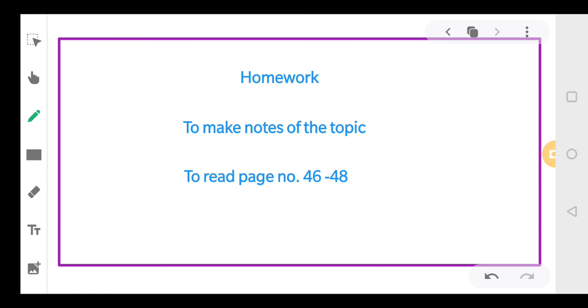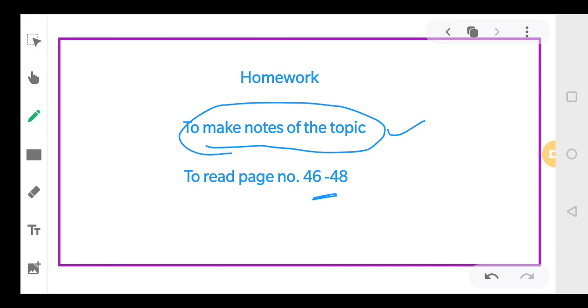So for today's work, first of all, you will be making notes of this topic, and you will read the page numbers. What page numbers will you read? From 46 to 48. Okay, everyone? And if there is any doubt or any query that you feel, you will discuss those queries with me. Fine? So finish your notes of this topic and read the page numbers.